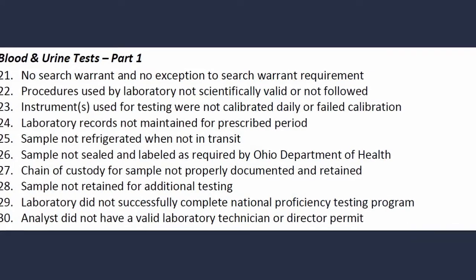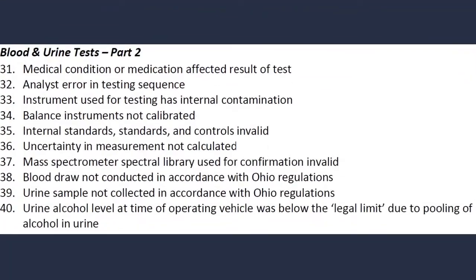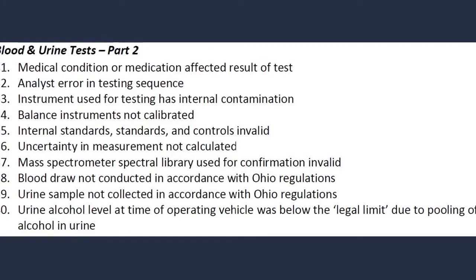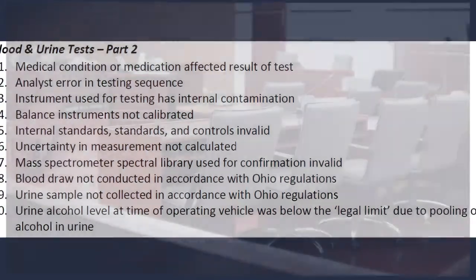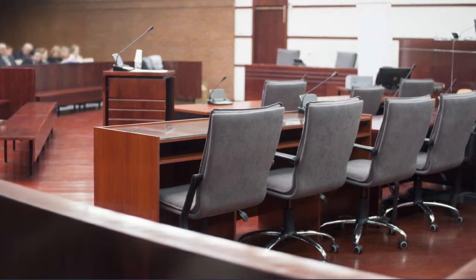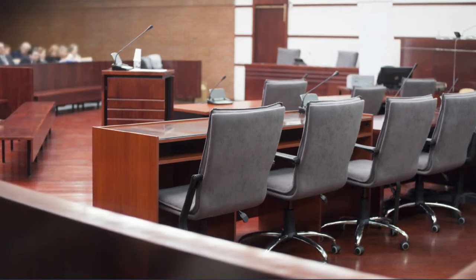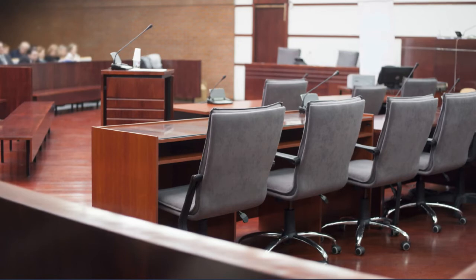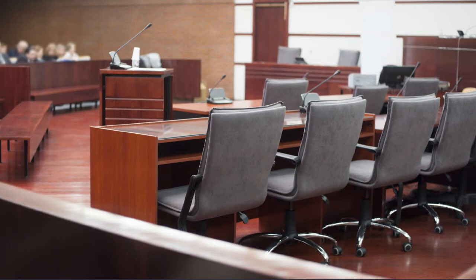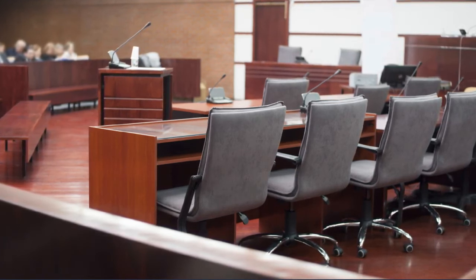The first category involves ways to have the test excluded from evidence. If the test results are admitted as evidence, the second category involves strategies for attacking the accuracy of the test results. There are a couple of important things to keep in mind with these defenses. First, not all of these defenses are going to be used in one case. Our defense needs to be individually crafted for each client's facts. Second, the defenses discussed in this infographic are not all of the possible defenses for vehicular homicide and vehicular assault. We only included the most common defenses.